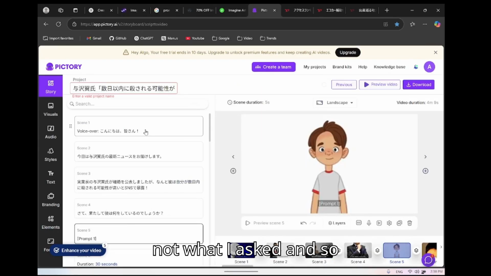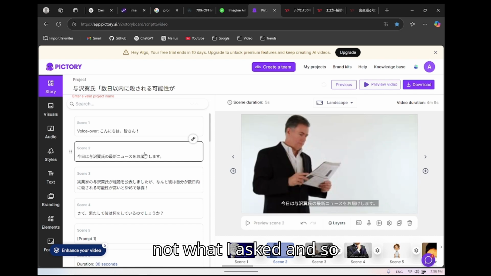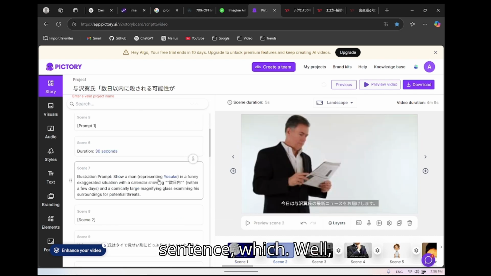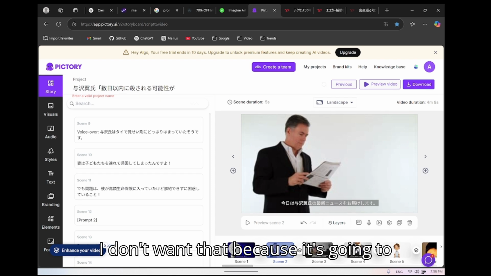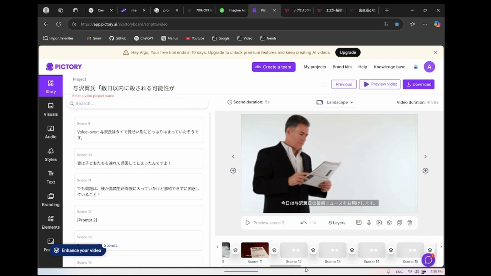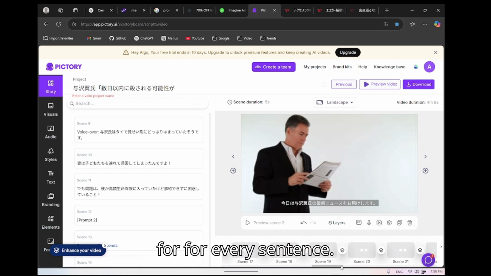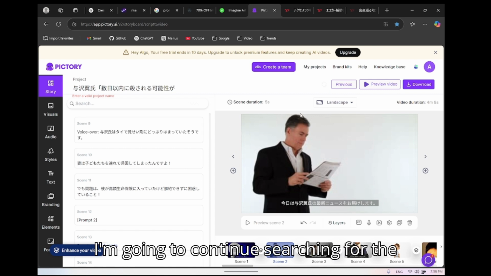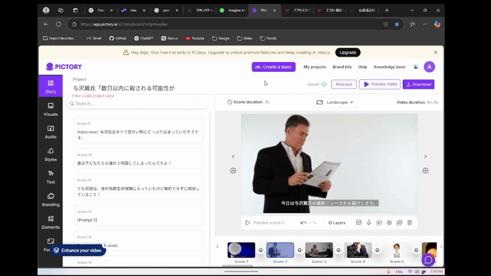But that's not what I asked. It's creating one image per sentence, which I don't want, because it's going to have too many scenes and too many different images. So this is not what I want. I feel like this tool is not what I want, so I'm going to continue searching for a better tool.